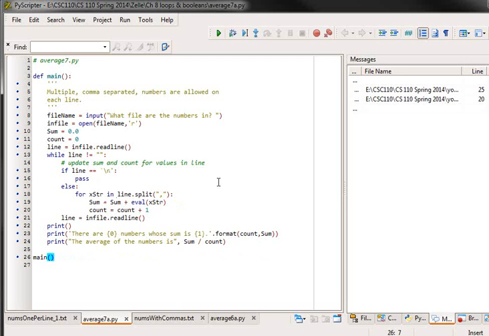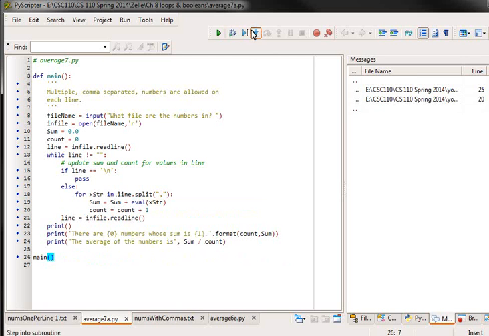So for each line, if there are comma separated numbers all within a string, I do the dot split and make the list, and then I traverse the list, take each element in the list, which is still a string, and eval it, and add it into the accumulator. I increase the counter, then go back and get the next line, and repeat.